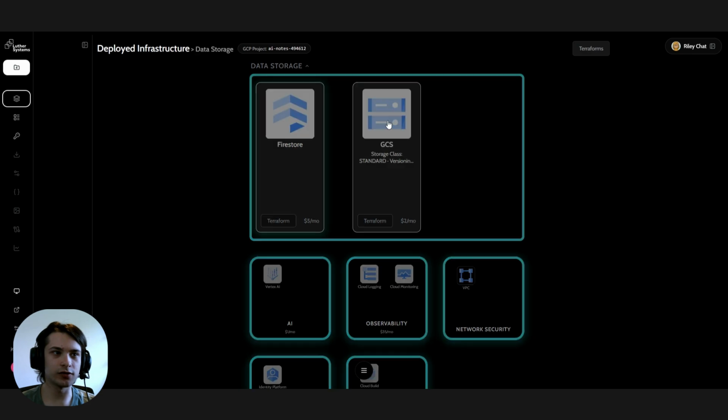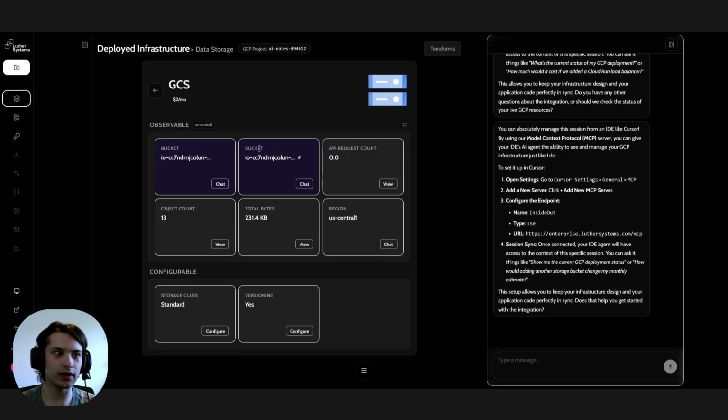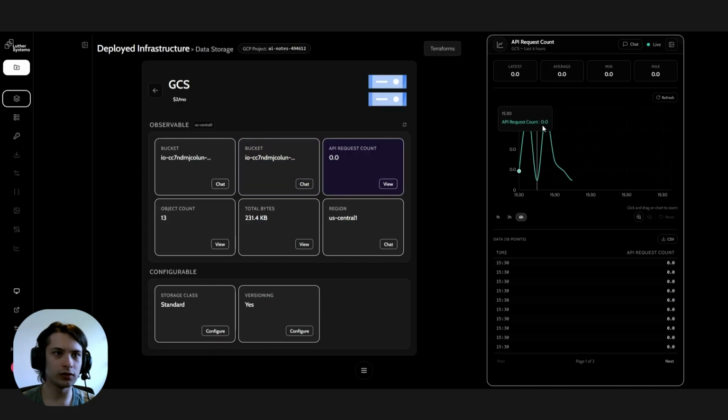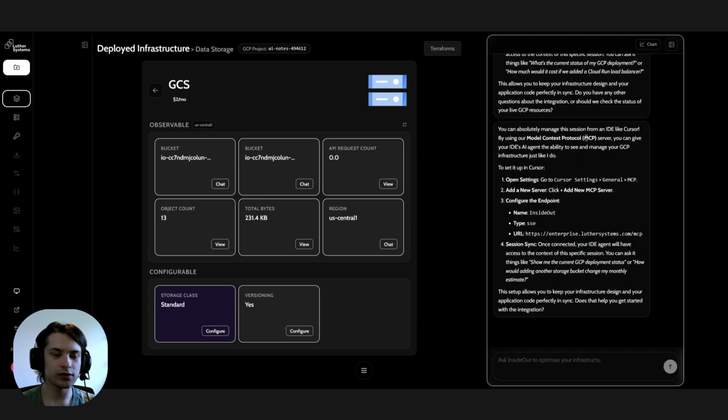Going into a category, you can see components with their details, including cost, Terraform, and some config details. And if we go further into a component, we can see various metrics. These metrics are observable, which you can either chat about and ask questions to Riley, or view charts for to track statistics over time and averages. Then there are configurable metrics which you can change using Riley. So you can manage all your infrastructure conversationally using InsideOut.